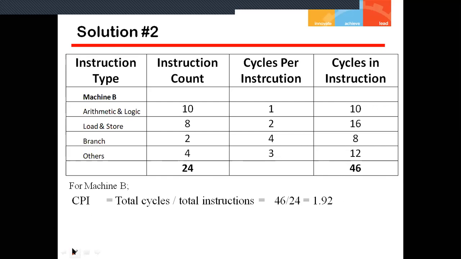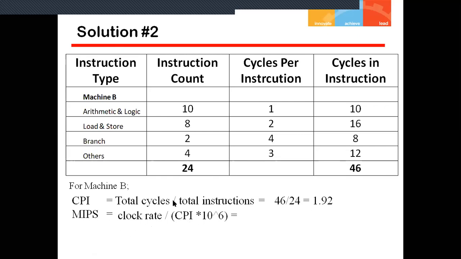Now the next part is MIPS. MIPS is clock rate divided by CPI multiplied by 10 to the power 6. Once I have calculated the CPI, I can simply use this formula.